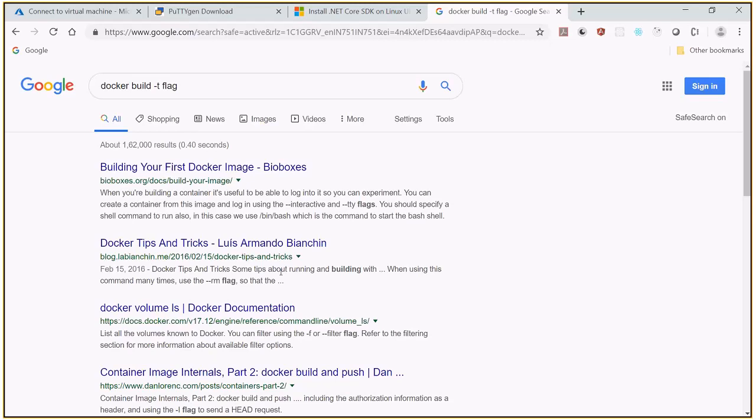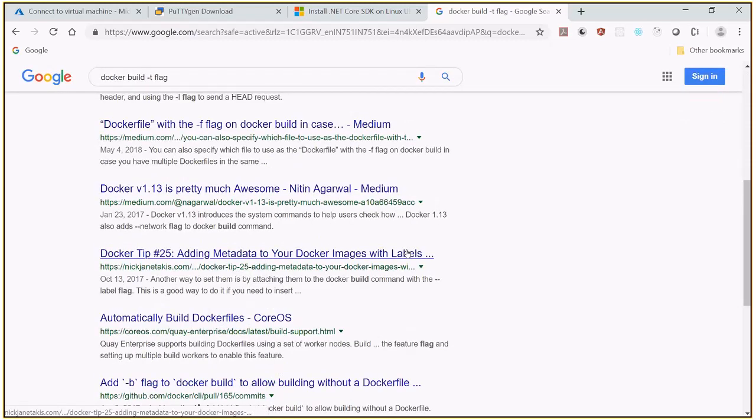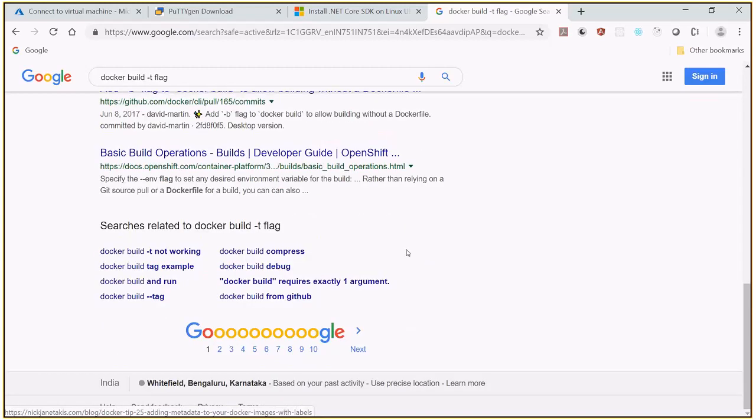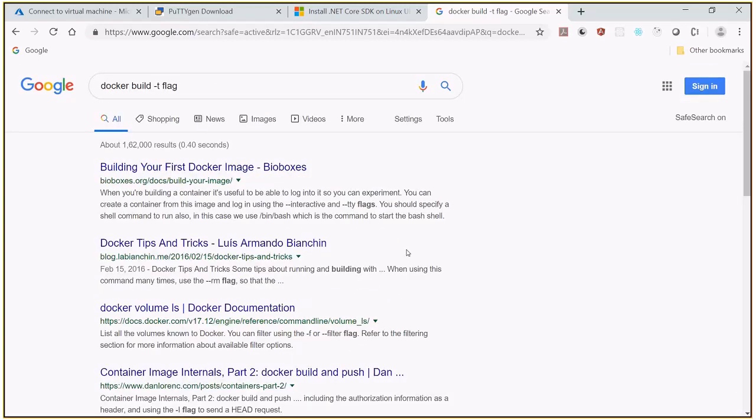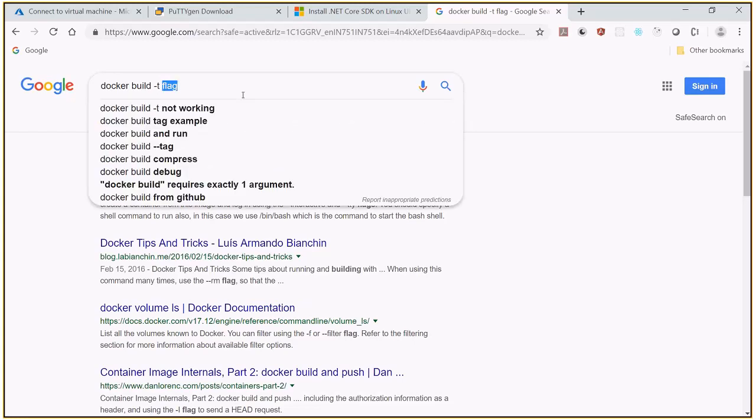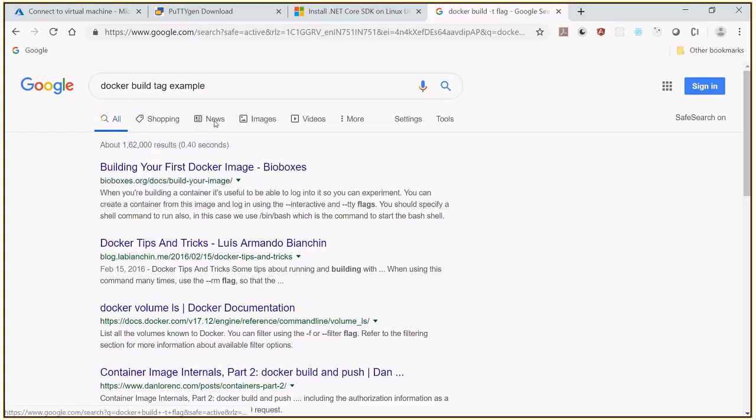When you're building, you're able to, okay. What is this -t? Just a minute. Okay, I'm tagging it.